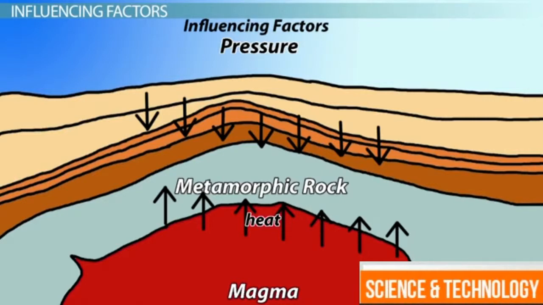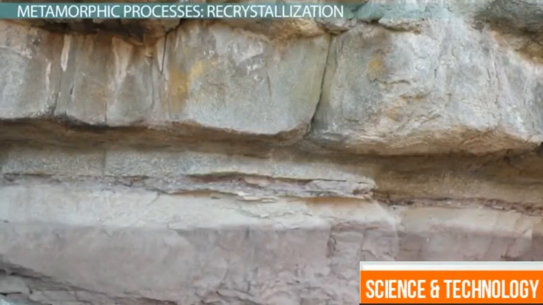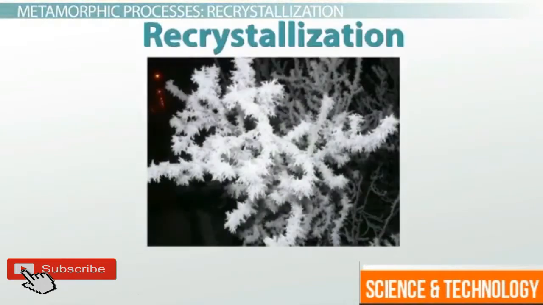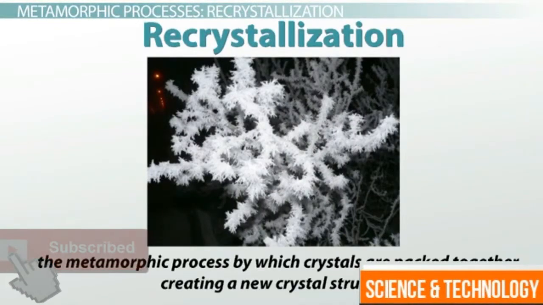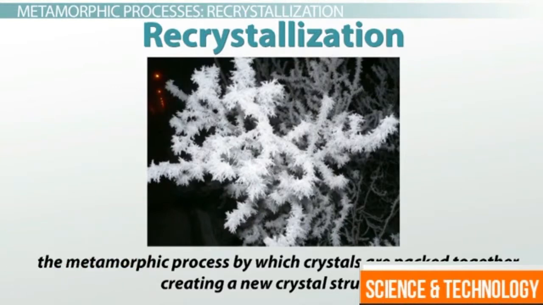We also see that metamorphic rocks may be influenced by a third factor, the chemically active fluids that circulate around the newly forming rock and introduce different ions, which cause new and different mineral crystals to grow. There are different metamorphic processes that are responsible for the changes that we see in these rocks. Recrystallization is the most common and is defined as the metamorphic process by which crystals are packed together, creating a new crystal structure.